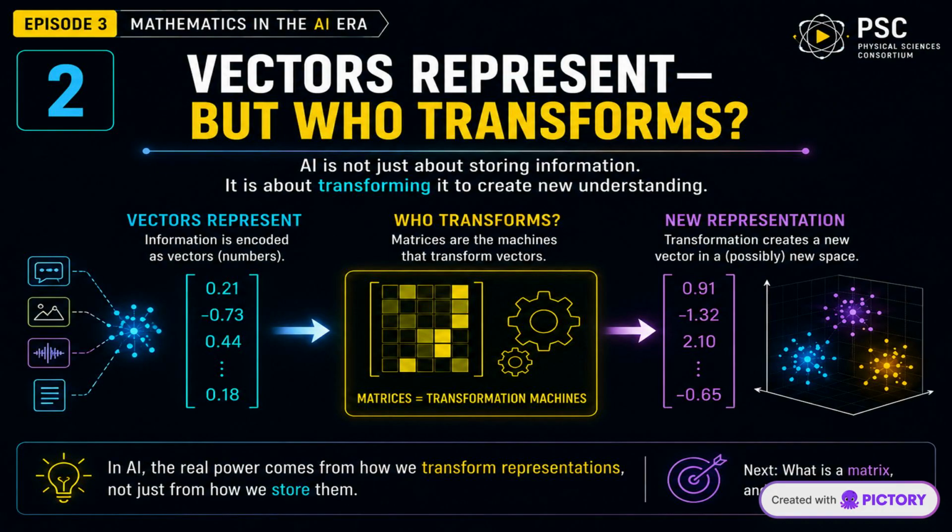In the previous episode, we saw how vectors represent information. But representation alone is not enough. AI must transform these representations to discover useful patterns. This is where matrices enter the picture, providing a powerful mathematical mechanism for transformation.